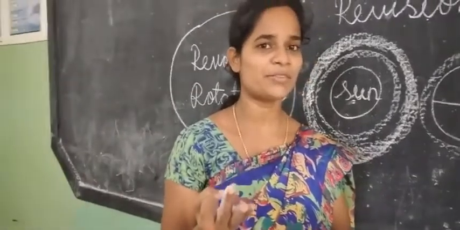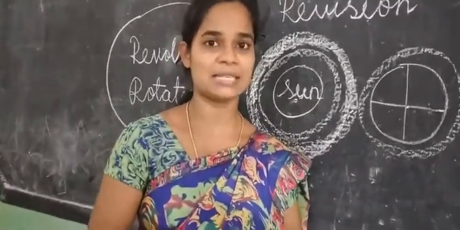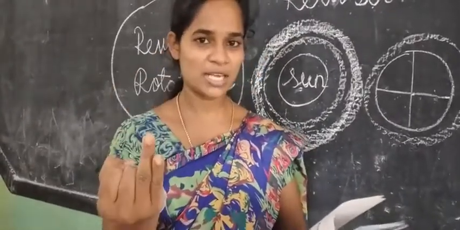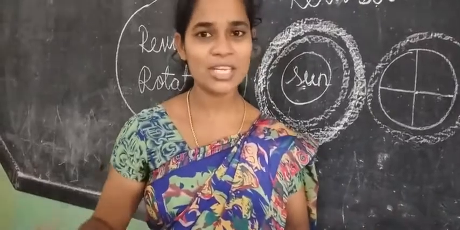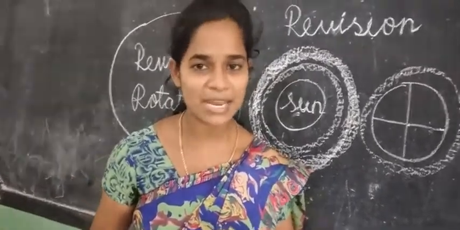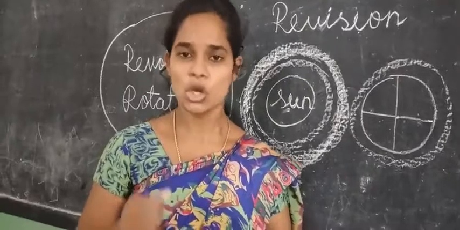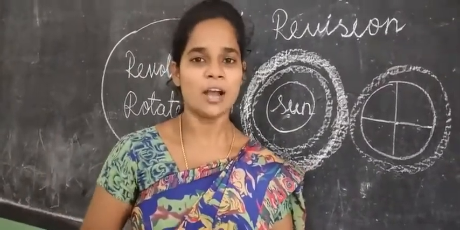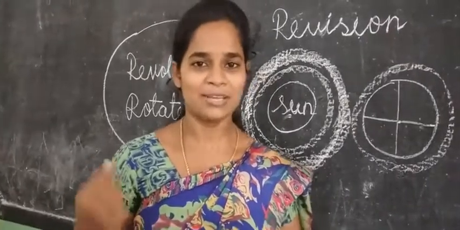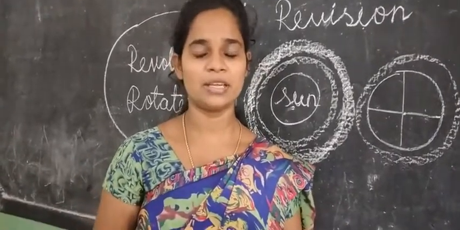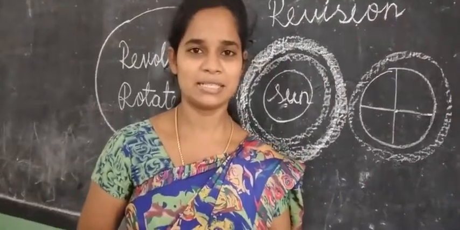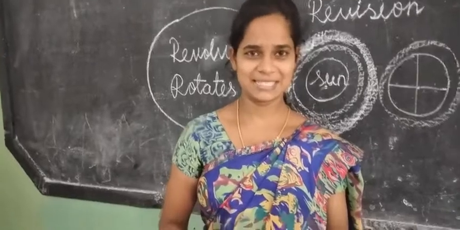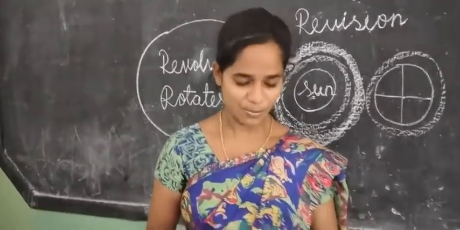Now tell me quickly, we'll revise what are the main things in this lesson. What are the main 3 seasons? Yes, summer, winter, monsoon. Summer is very hot, in monsoon we receive lots of rain, and in winter we feel very cold. In particular months, all seasons change. According to the changes of the weather, we like to dress up, and we like to grow crops accordingly. This is all about the 3 main seasons that we have learnt in the previous class.